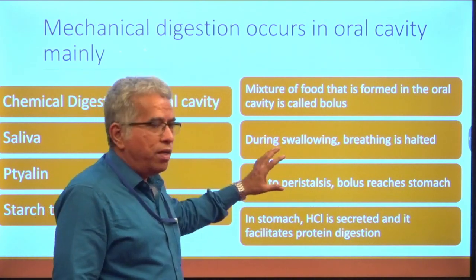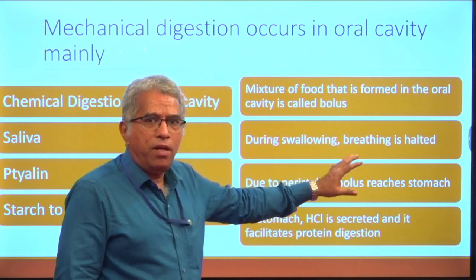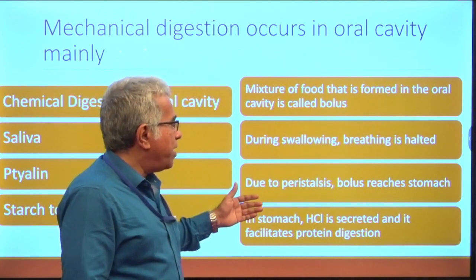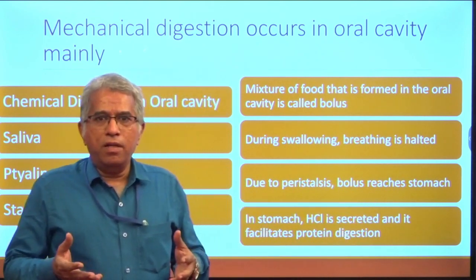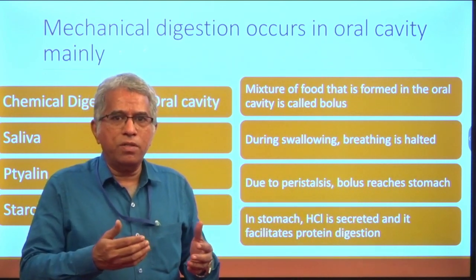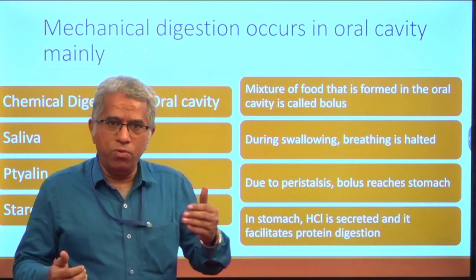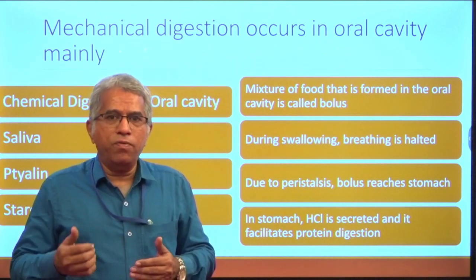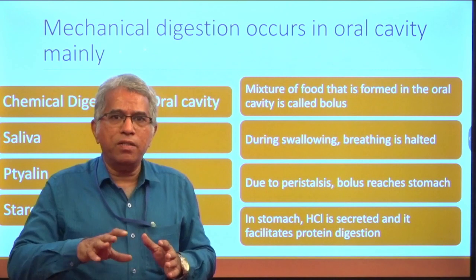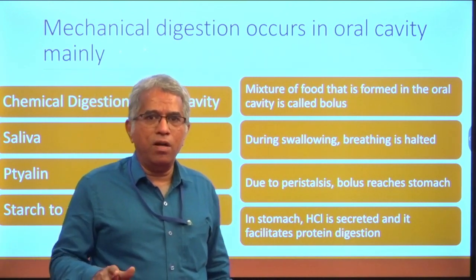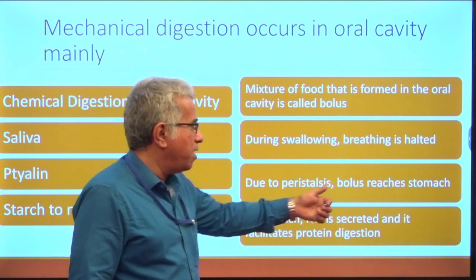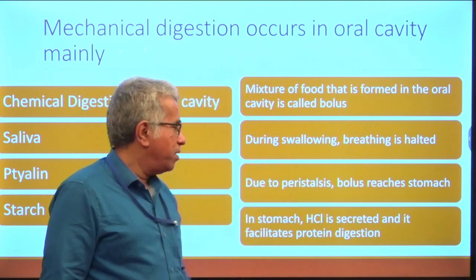During swallowing, breathing is temporarily halted. Due to swallowing, the food reaches the esophagus through the pharynx, of course. And from the esophagus, there will be one movement that is involuntary. That movement is rhythmic also. That is called peristalsis. And due to peristalsis, the bolus reaches the stomach.